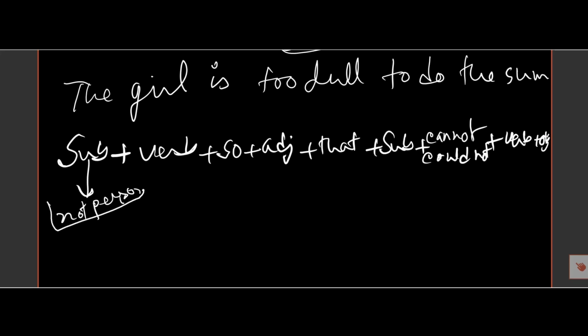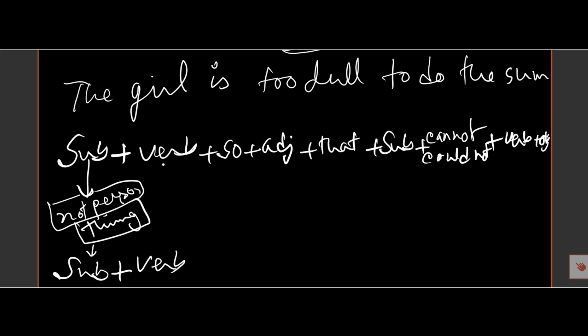And if the subject is not a person, it will be an object or thing, then we must begin with the subject, then the verb, then instead of "so" we must use "too", then the adjective.